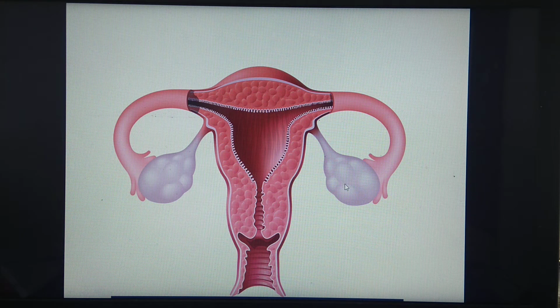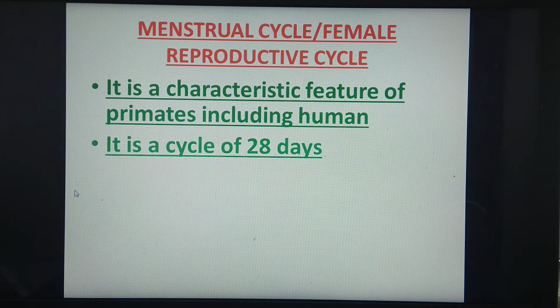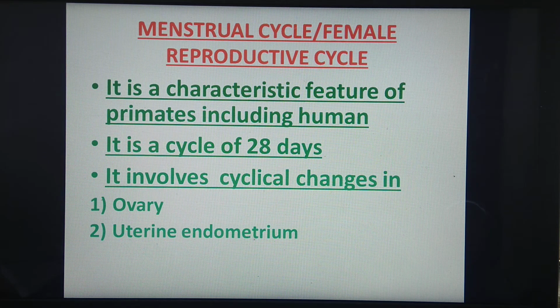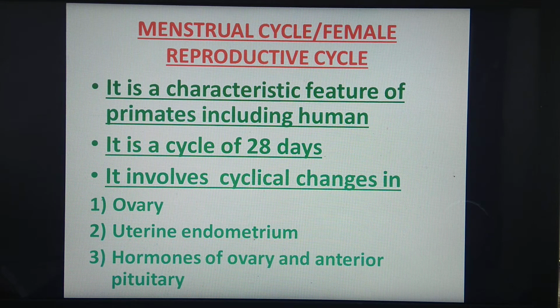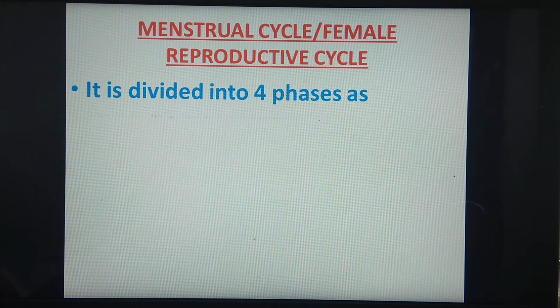Now once again, the menstrual cycle is a characteristic feature of primates. Secondly, it is a cycle of 28 days. Thirdly, cyclical changes are seen in the ovary and uterine endometrium, and these changes are under the control of hormones secreted by the ovary and anterior pituitary. Now we are going to see this menstrual cycle, or female reproductive cycle. It is divided into 4 phases.